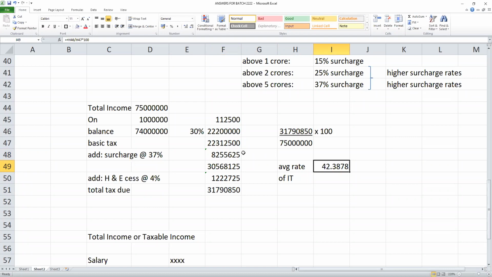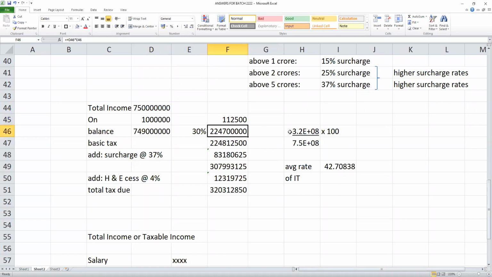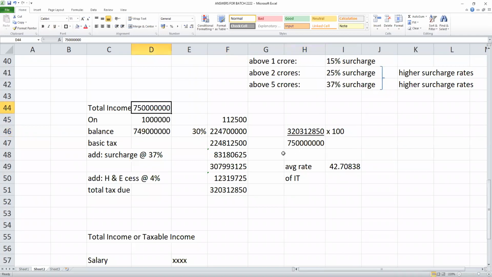So the people who are earning more, I don't know what will be Virat Kohli's income. Suppose if you make a guess, assume 75 crores. Just an example I'm giving. 75 crore income, what will be the tax? Sir, 10 lakhs, 112,500.